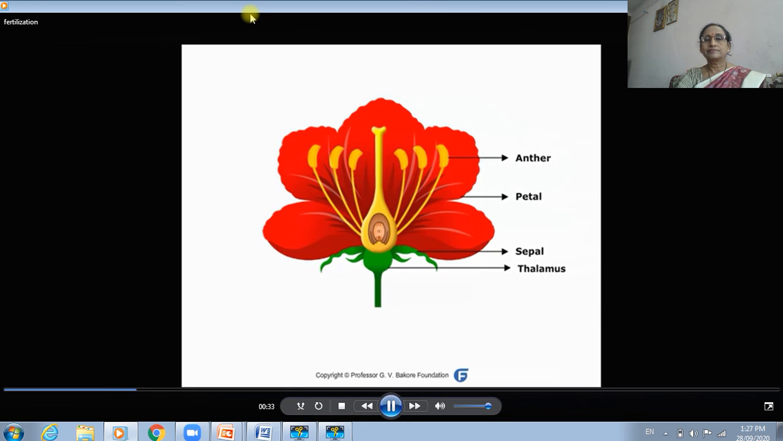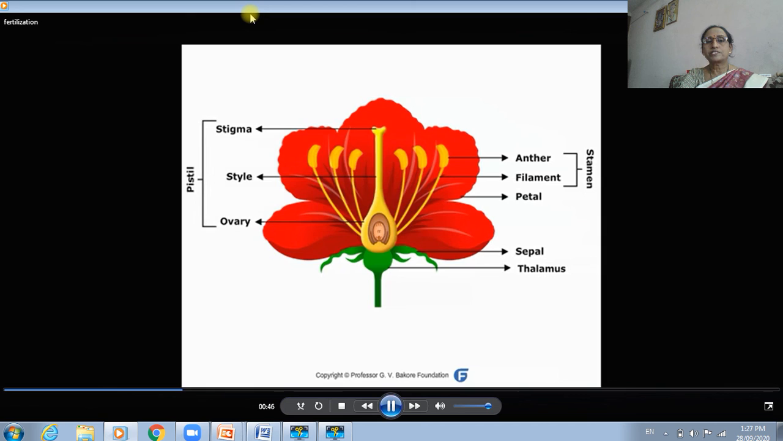Anther and filament make the male reproductive part of the flower known as stamen. Stigma, style and ovary make the female reproductive part called the pistil. In the ovary are ovules. In an ovule is an embryo sac, and in the embryo sac is an egg.